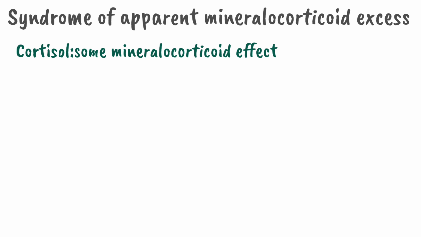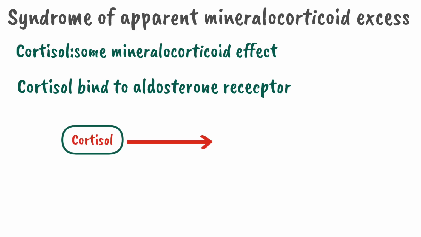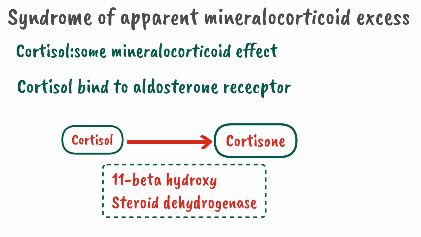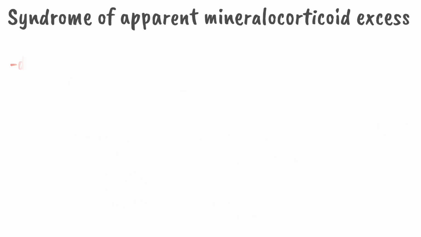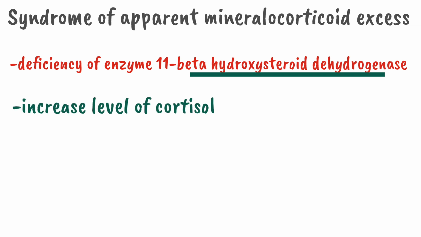So whenever cortisol binds to the renal aldosterone receptor, the cortisol will be converted to cortisone under the influence of the enzyme 11 beta hydroxysteroid dehydrogenase. So cortisone has no mineralocorticoid effect. In SAME syndrome, there is a deficiency of the enzyme 11 beta hydroxysteroid dehydrogenase. So there will be an increased level of cortisol. So whenever the cortisol binds to the renal aldosterone receptor, it will exert the same effect as aldosterone.